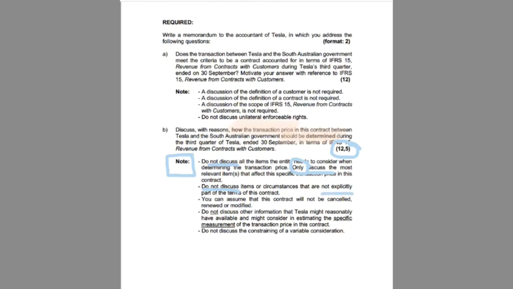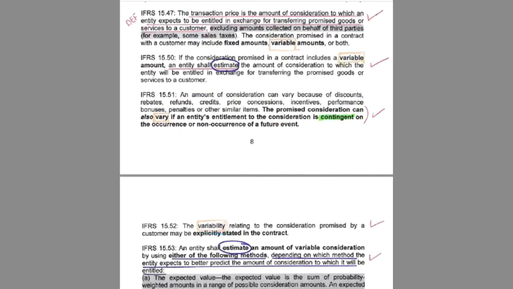You can assume that this contract will not be cancelled or renewed or modified. Do not discuss other information that Tesla might reasonably have available and might consider in estimating the specific measurement of the transaction price. And do not discuss the constraining of a variable consideration. So now that we know what the required is and what not to discuss, what should we then discuss? Well, they asked us, how will the transaction price be determined?